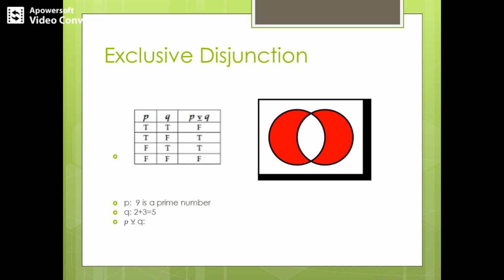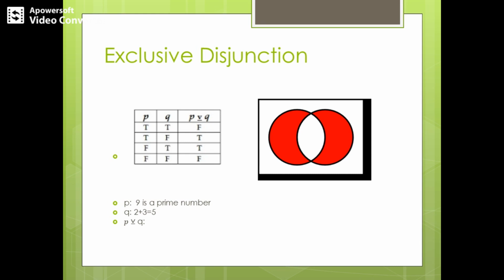And with respect to that, we are going to find out what is P XOR Q. We read it as P XOR Q, or P exclusive or Q. And the symbol is a V symbol with a line below it. So this is the symbol for exclusive or, exclusive disjunction.